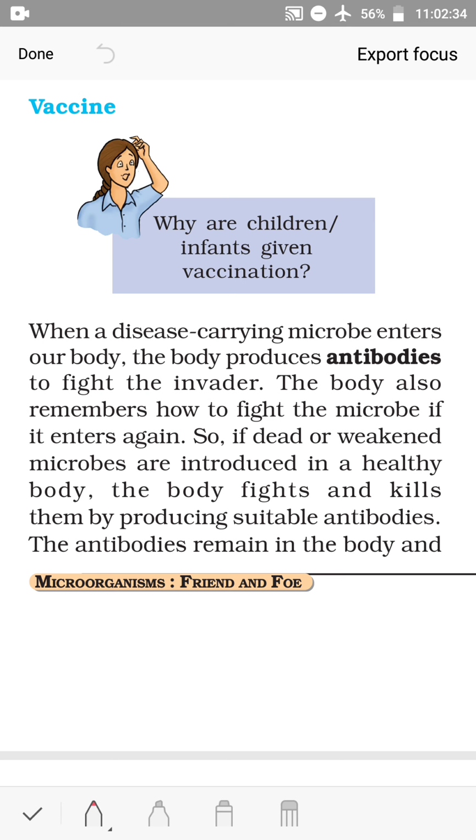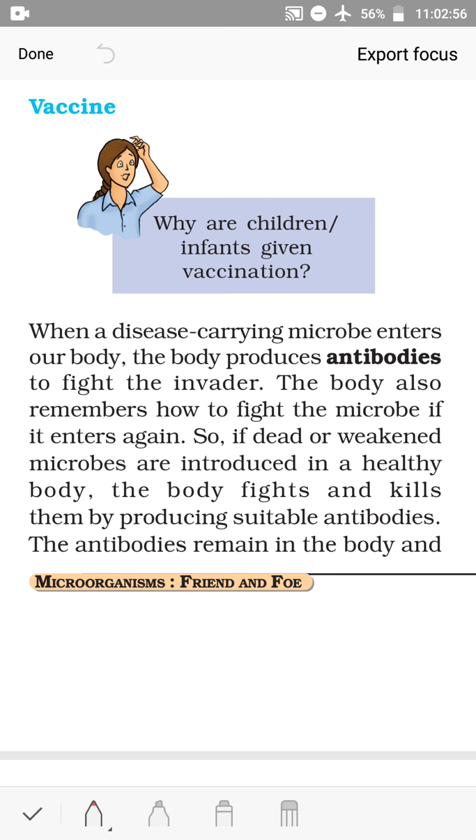Immunity can be of various types: natural immunity, naturally acquired immunity, and artificially acquired immunity. Natural immunity, we get it by birth. That is, from our parents we get it. Parents are able to fight against certain diseases, and we are also able to. So that is natural immunity.